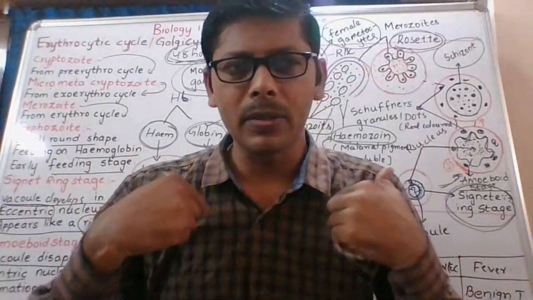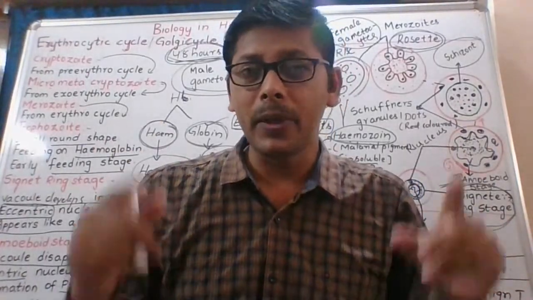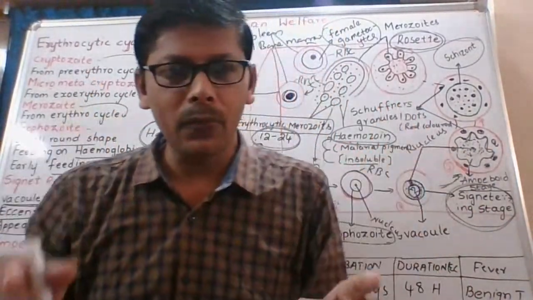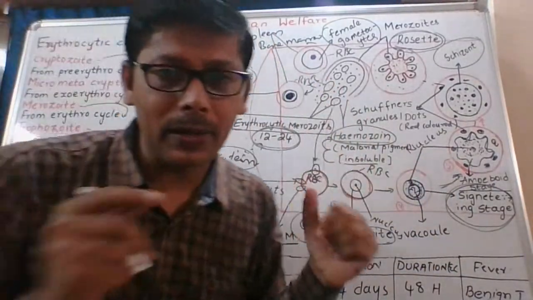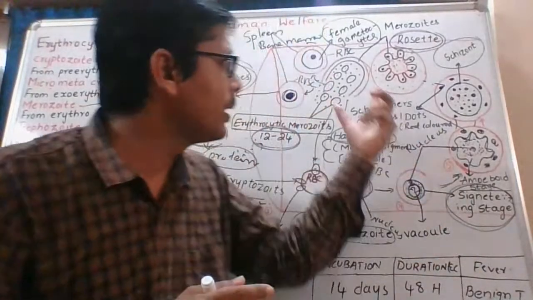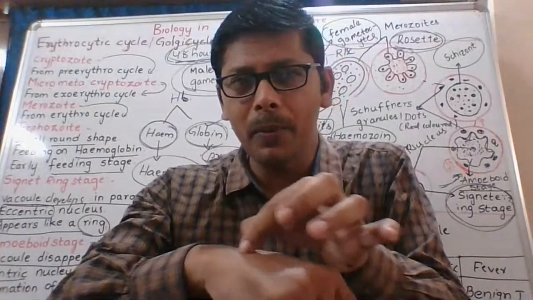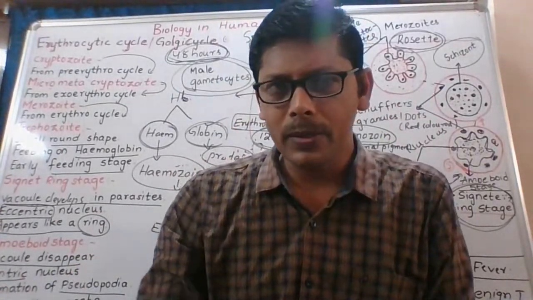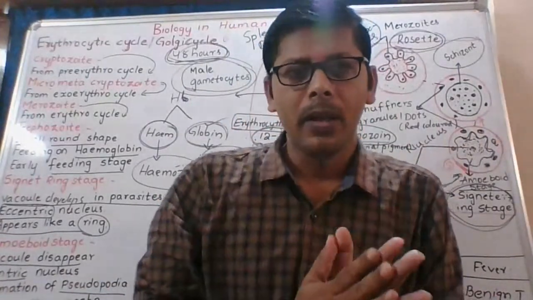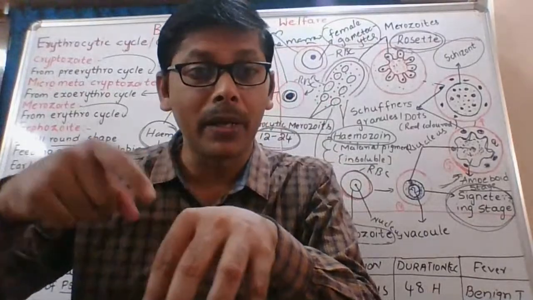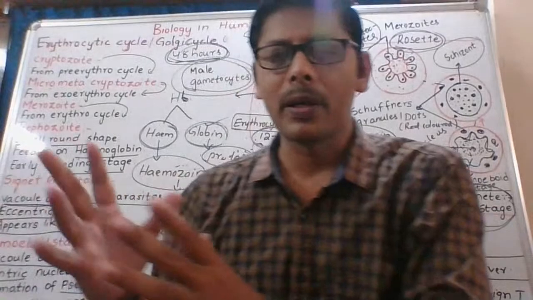Okay, we are called the secondary host or intermediate host. Now it is waiting for another host. Okay, during the night time these RBC with gametocytes enter into our peripheral blood circulation. Peripheral circulation means the circulation just beneath our skin. When a mosquito bites that malarial patient during night time, they enter into the mosquito.